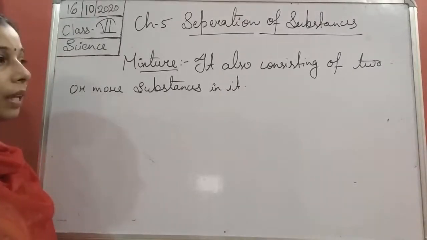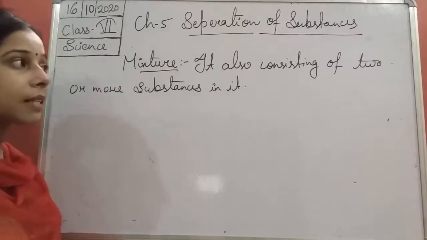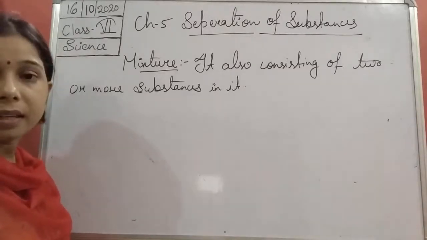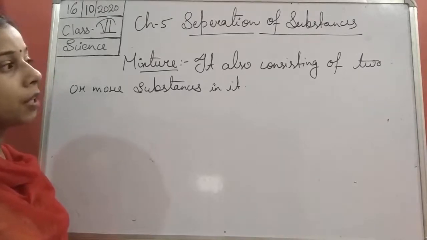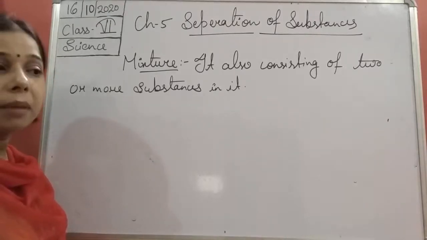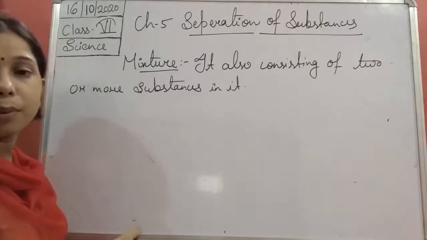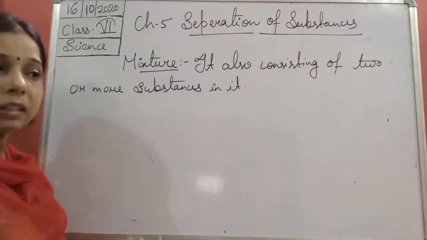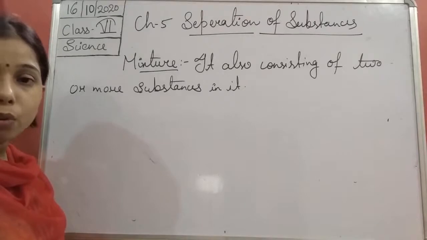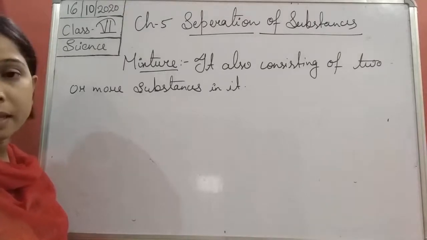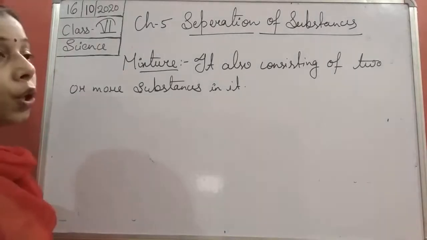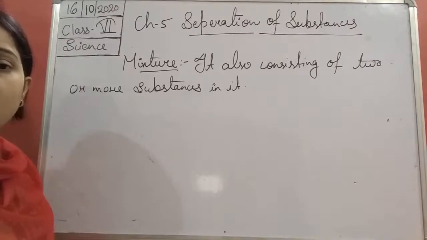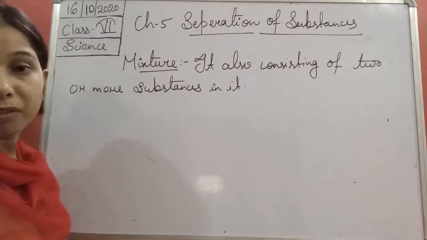So either we can say impure substances, or we can say mixture. Both of them can be included in the impure substances, or the substance consisting of two or more things in it. Now you see, students, there is another term, the component of the mixture or the constituent of the mixture.